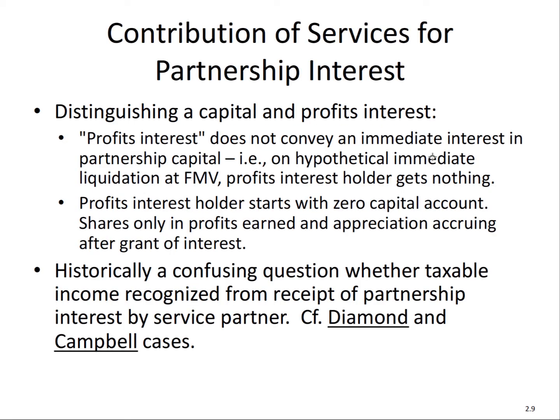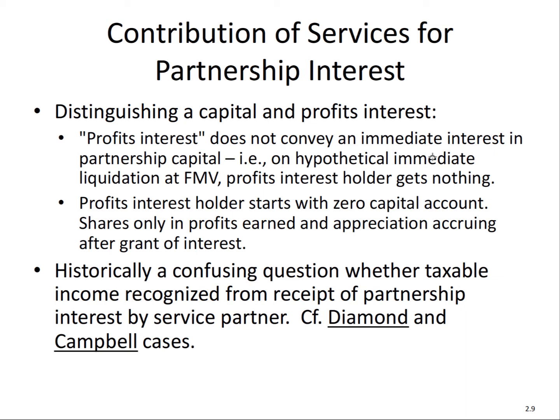All right, so the last topic of this discussion is going back to Section 721, the general rule of non-recognition of gain or loss when a partner contributes property, that has an inherent gain or loss in there. Remember, it's gain or loss. It had to be property. But what if you have services? If you have services, that general rule of non-recognition does not apply.